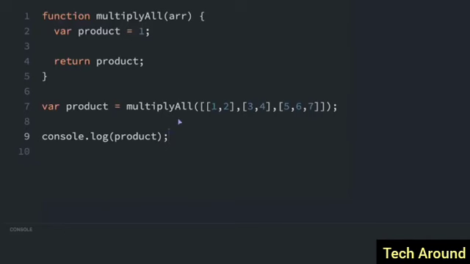If you have a multidimensional or nested array, you can use nested for loops to access all the array elements. So for instance, we have this multiply all function. It's defined up here, but we're calling it here, and we're passing in this multidimensional array, which is basically an array with arrays inside the array. So inside the first array, there are 3 elements, 1, 2, 3, and you can see each of those elements are an array with their own set of elements. So we are going to use nested for loops within this multiply all function to multiply every number in these nested arrays here. So let's get started.